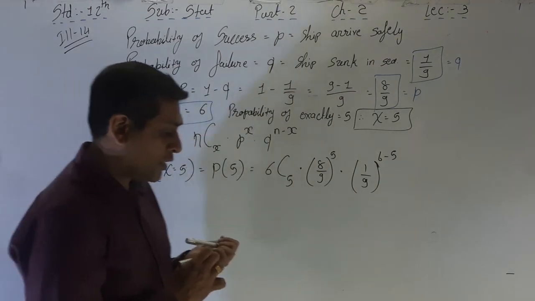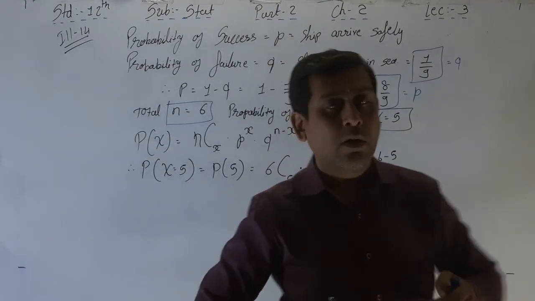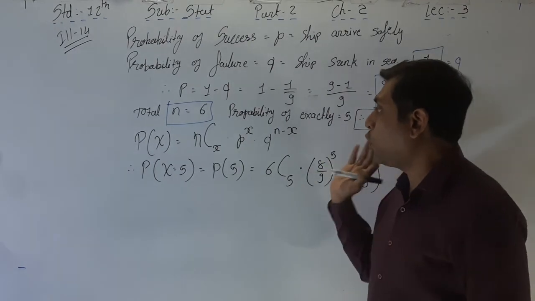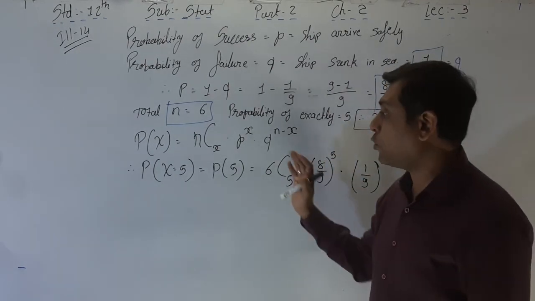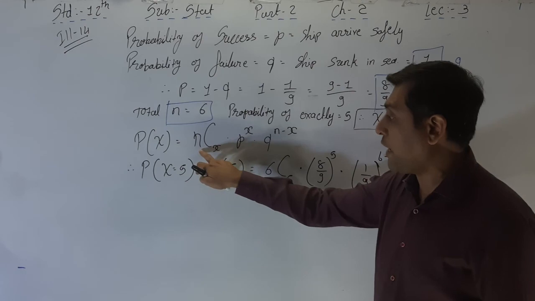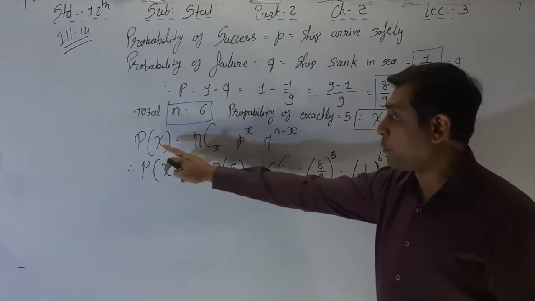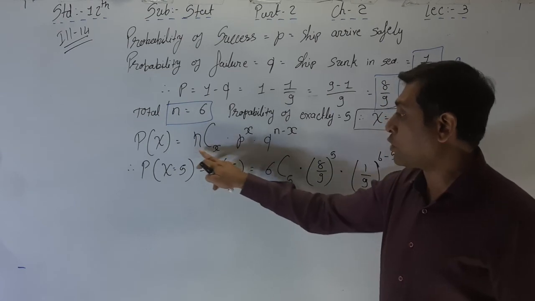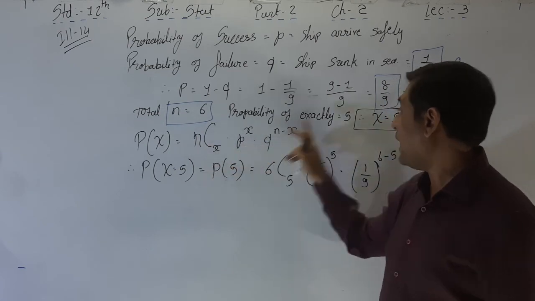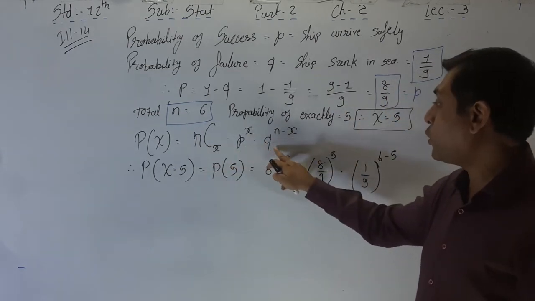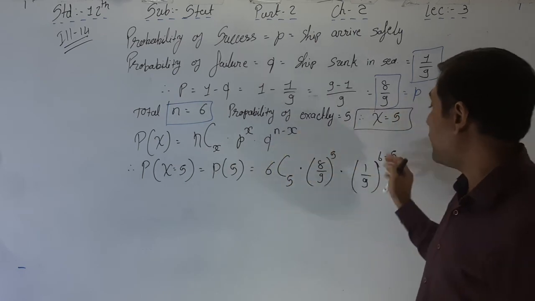I am just putting the values of all the parameters P, Q, and X into the formula, P of X is equal to NCX into P raised to X into Q raised to N minus X. So P of 5 we have to find out: 6C5 into 8 by 9 raised to 5 into 1 by 9 raised to 6 minus 5.